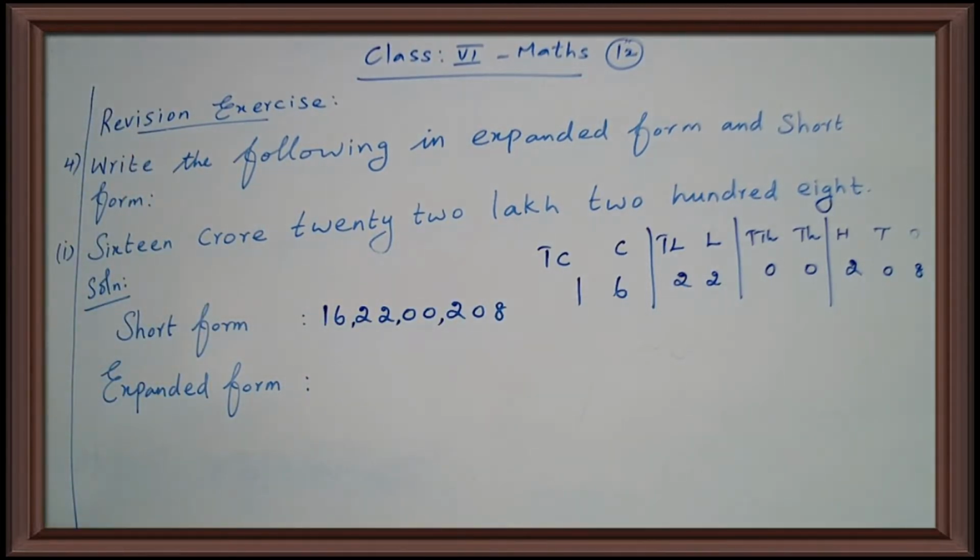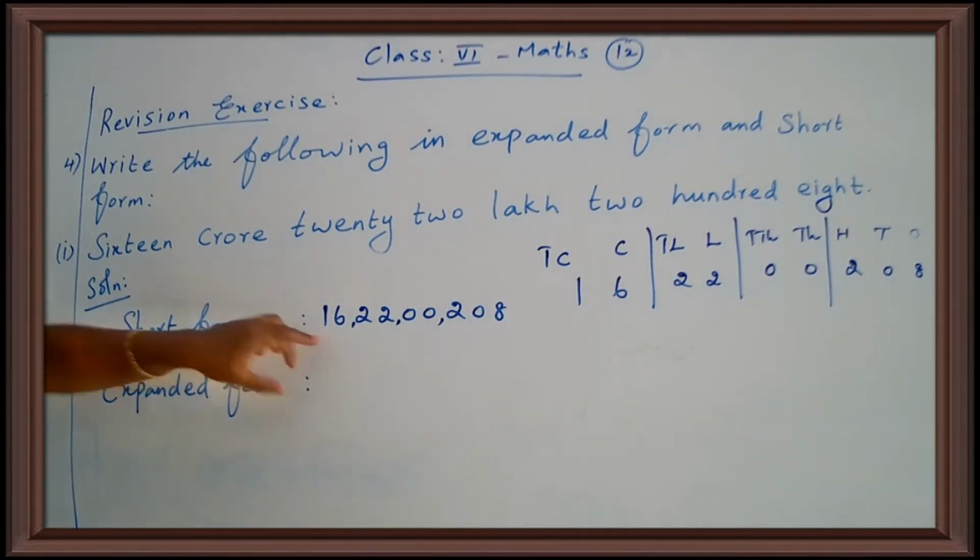Now we want to write in expanded form, okay. So expanded form means we write a number as a sum of the place values of its digits. That form of the number is said to be the expanded form, okay. So expanded form, each digit's place value, summation, addition, okay. The sum of the place values of its digits is called expanded form, okay. So how will you write in expanded form?